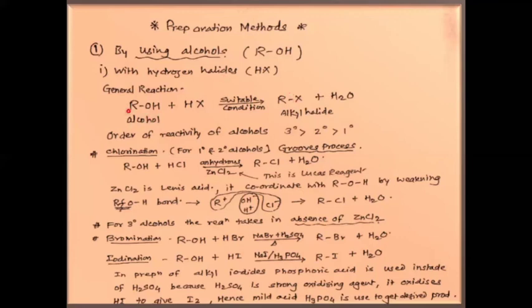For example, methyl alcohol plus HCl, we get methyl chloride. Tertiary butyl alcohol plus HCl, we get tertiary butyl chloride in this way.